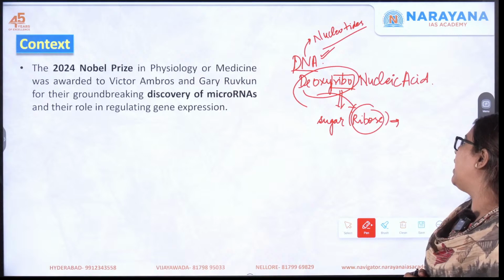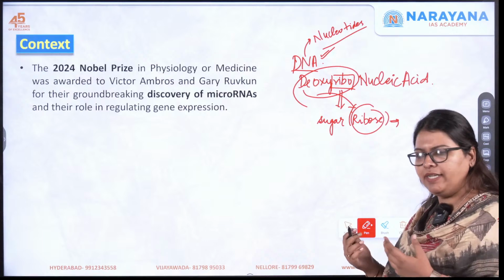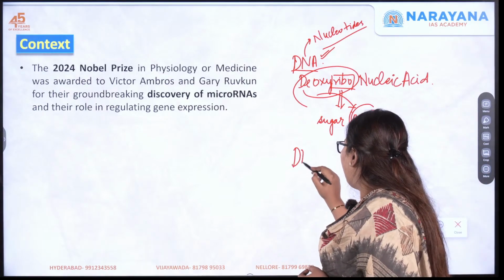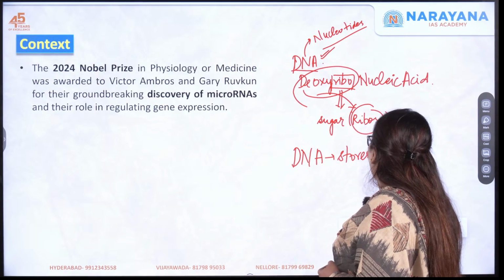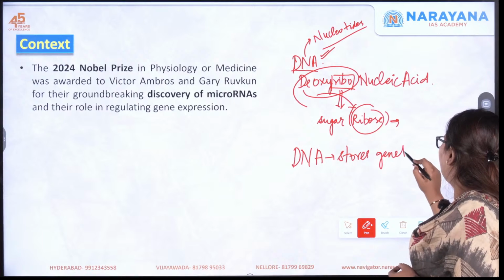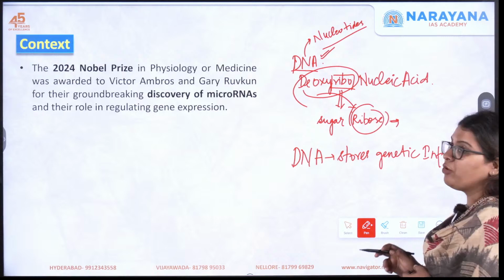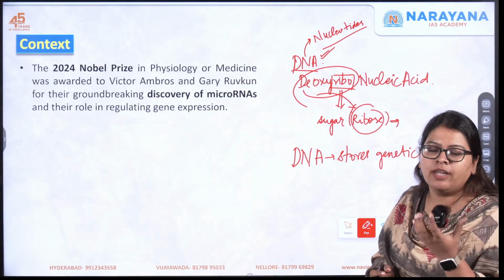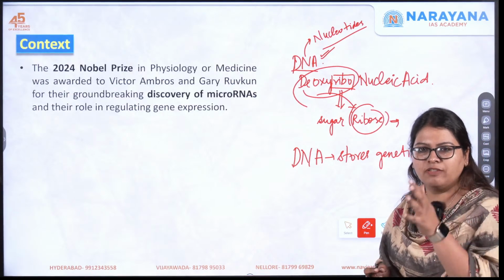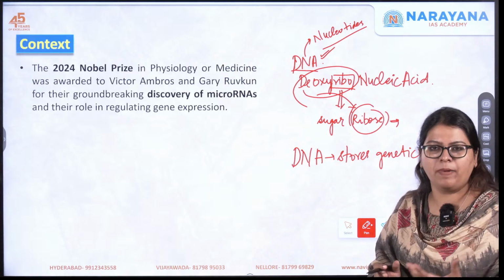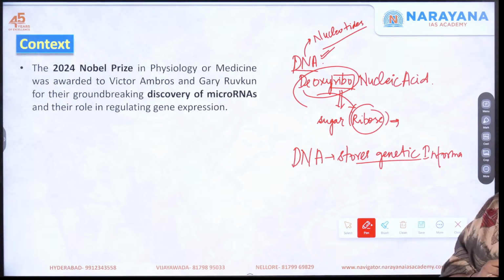Now, we understood where the name came from. What do you mean by DNA? DNA is a particular molecule that stores all your genetic information, which is transferred to you from your parents. That is how you look. These are genes, as we often say. You have curly hair because of a transfer of the genetic material from your ancestors, your parents, etc. So this is the molecule that stores all the genetic information.